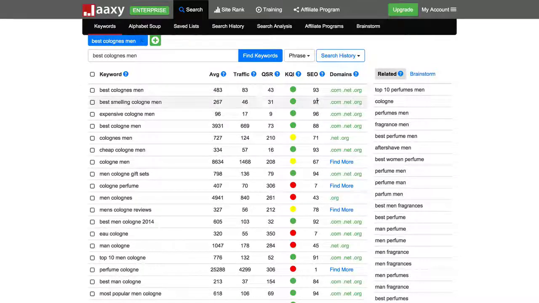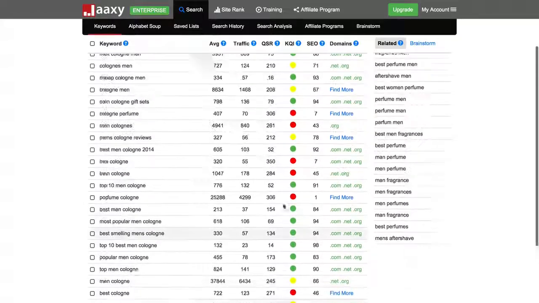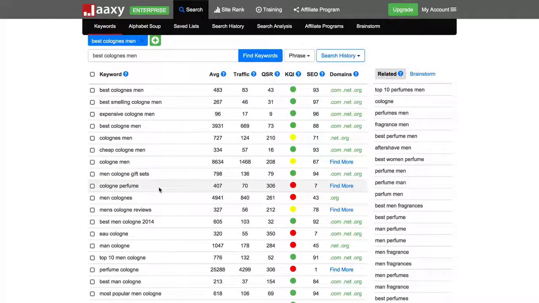Within the pro and free accounts, it's much more manual. You have to actually click a button to see the results. So you can see how much time it saves. It's almost instant that I'm getting all this powerful data. So best colognes men. What I might want to start doing at this point is building lists of keywords.